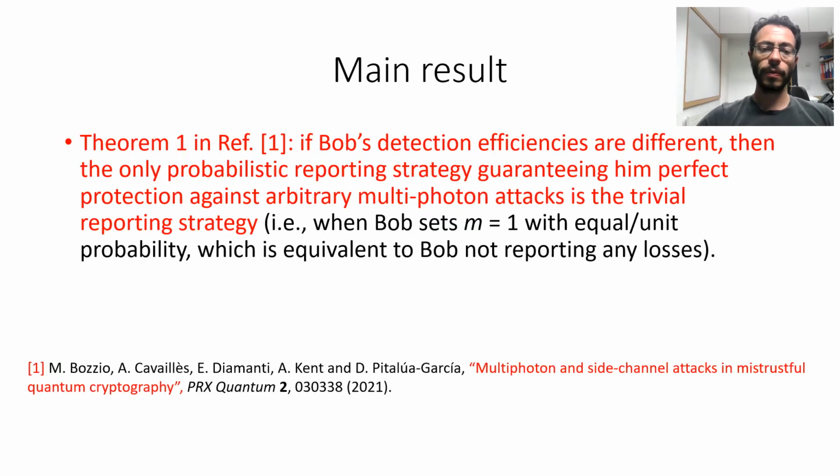Our main result is Theorem 1 in our paper, which roughly says that if Bob's detection efficiencies are different, as we expect in practice, then the only probabilistic reporting strategy guaranteeing him perfect protection against arbitrary multiphoton attacks is the trivial reporting strategy, that is, the strategy in which Bob reports all measurements, all detection events, as valid measurements. Or, in other words, in which Bob does not report any losses to Alice.